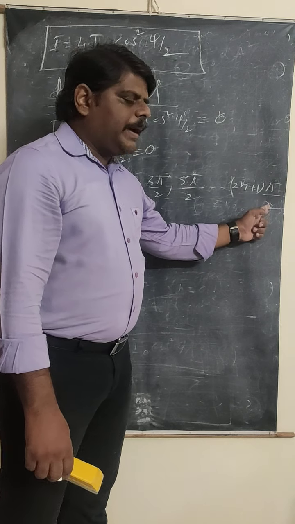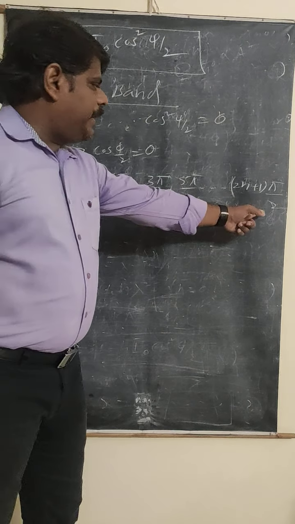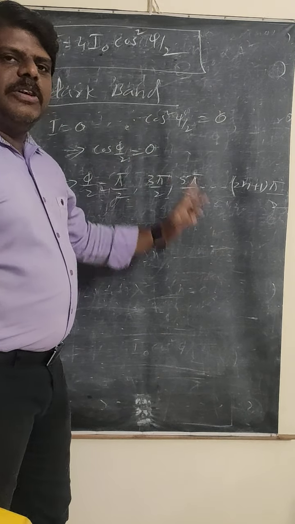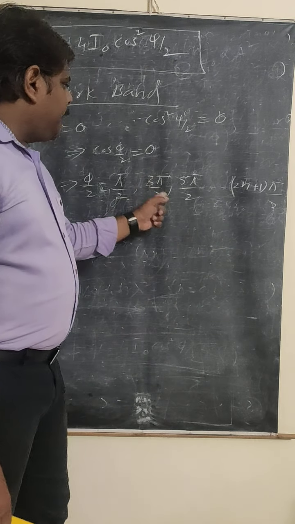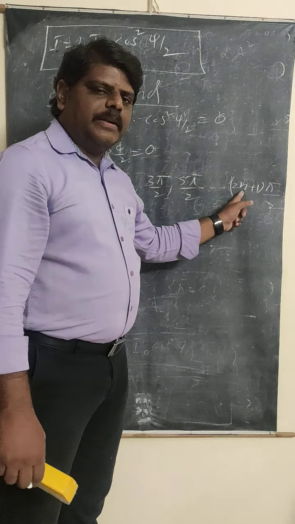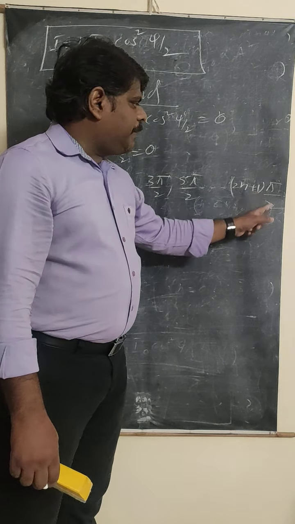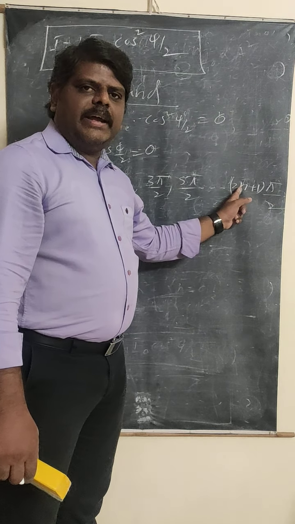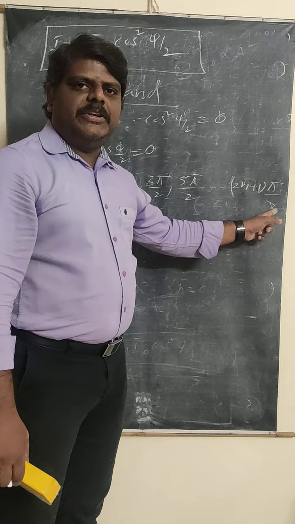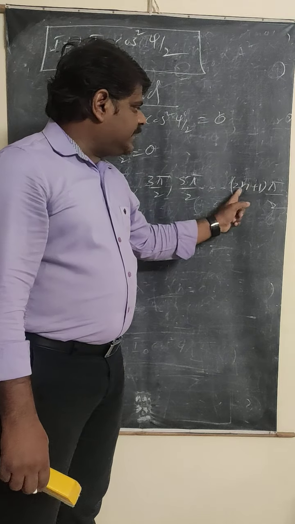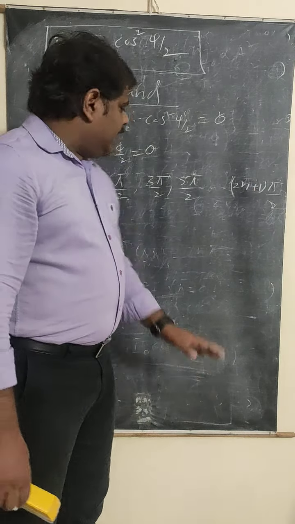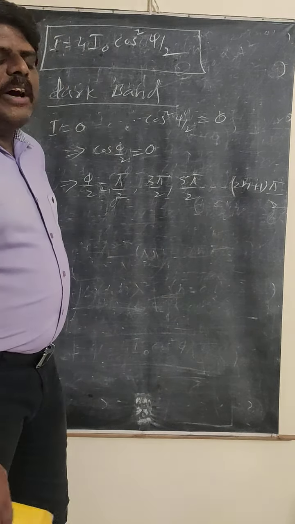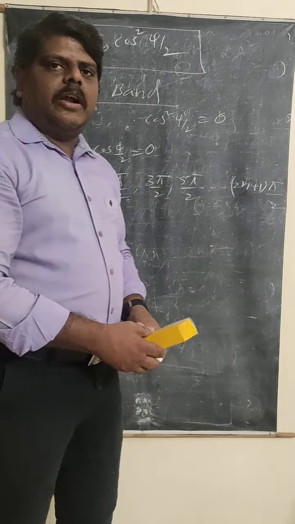1 into pi by 2, pi by 2. Phi by 2 is equal to pi by 2. Cos pi by 2 is equal to 0. Next, 3 pi by 2: n is equal to 1, you can write 2 1s are 2 plus 1, 3 pi by 2. For n is equal to 2, 2 2s are 4 plus 1, 5 pi by 2. For n equal to 3, 3 2s are 6 plus 1, 7 pi by 2. Like that, the values are going to change and you are going to get the dark band.